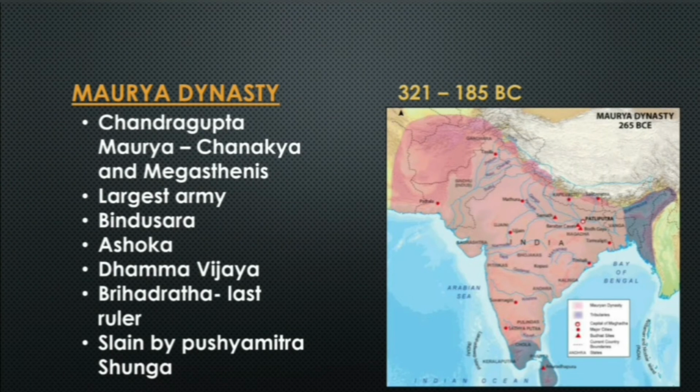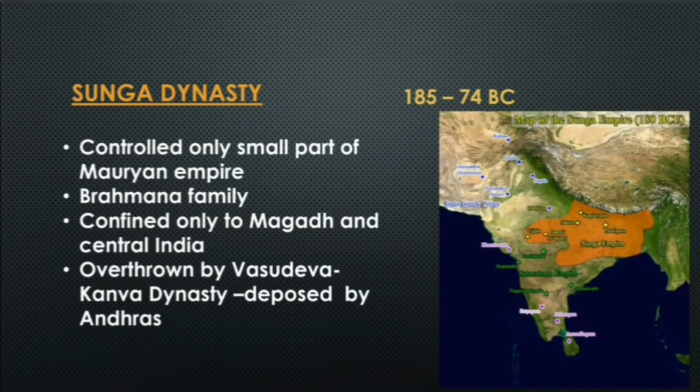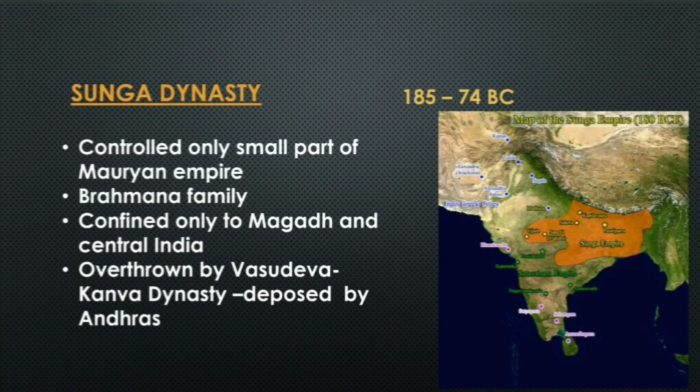Brihadratha was slain by Pushyamitra Shunga, and Pushyamitra Shunga started a new dynasty after the Mauryas, that is the Shunga Dynasty. The Shunga Dynasty lasted till 74 BC, from 185 to 74 BC. The Shunga Dynasty controlled only a small part of the Mauryan Empire. So in the map we can see now the empire is only in a small region. That is, Shungas were able to control only a small part of the Mauryan Empire. And it was a Brahmana family, confined only to Magadh and central India.